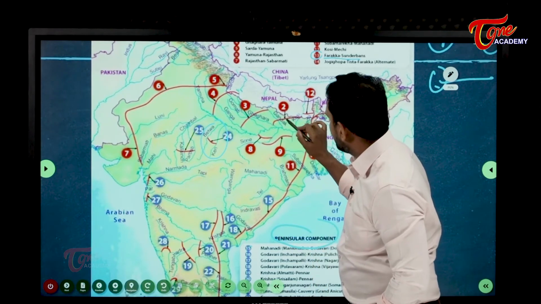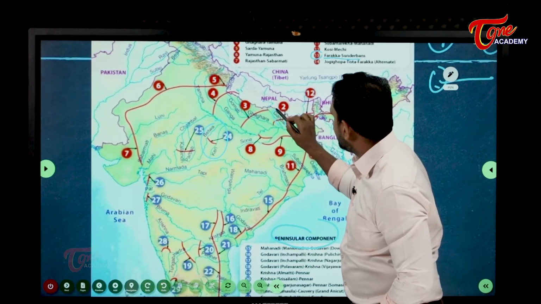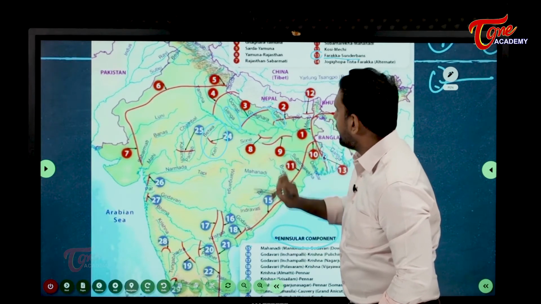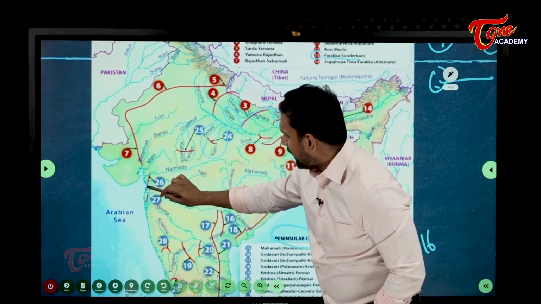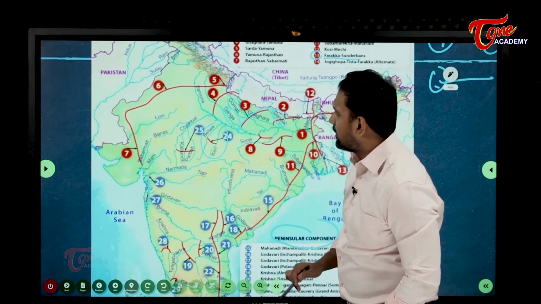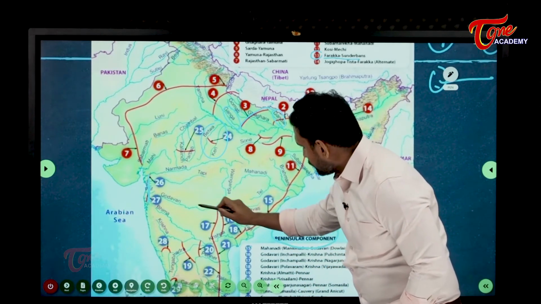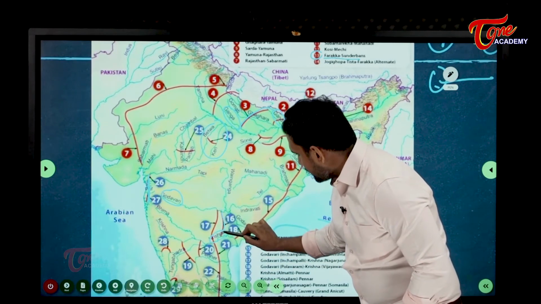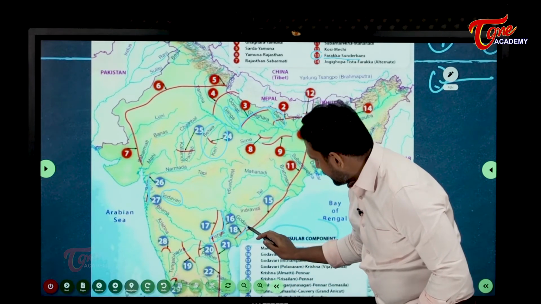Then you can see here you are having the third one, this is Gangtok and this is Ganga. Ganga and Gangtok will be linked. Again you see here Par, Tapi and Narmada. Fine. Then you see here, this is Godavari, and we are having Krishna. Godavari and Krishna link, again Godavari and Krishna link here also.